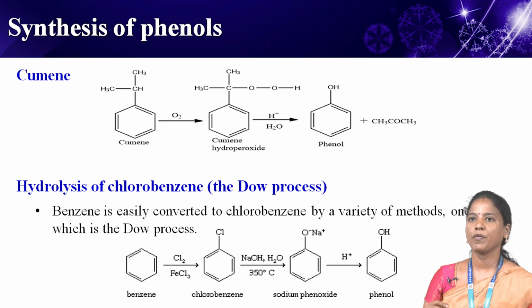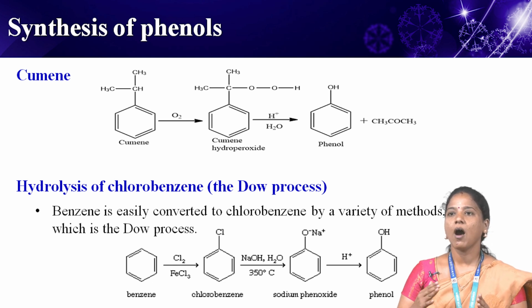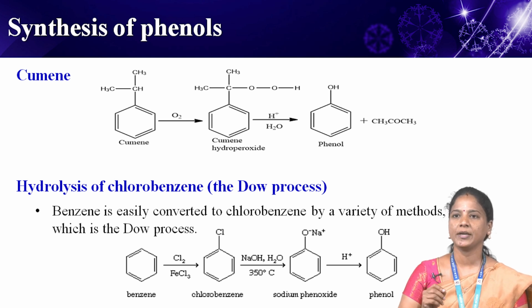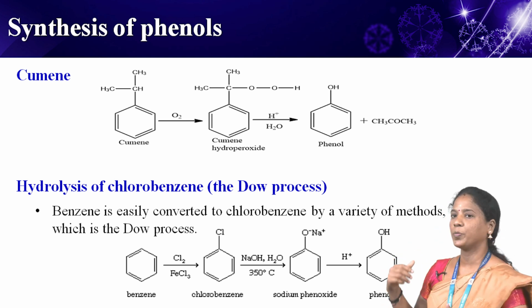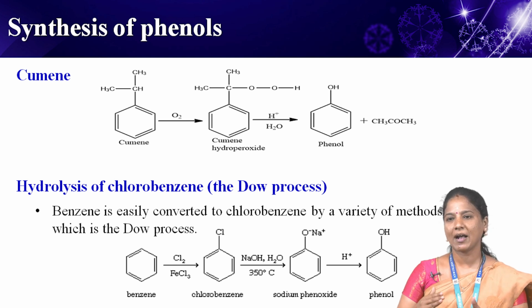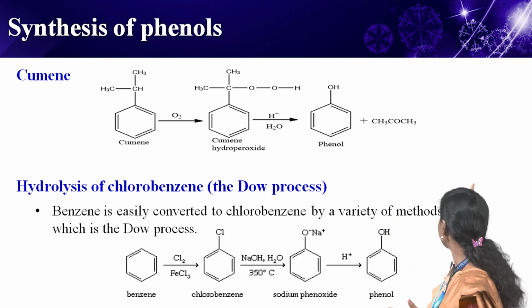Next one, synthesis of phenol. The cumene method. Most phenol used today is produced from benzene through either hydrolysis of chlorobenzene or oxidation of isopropyl benzene. It is called cumene. Oxidized cumene gives a hydroperoxide, which after hydrolysis gives phenol and then acetone.